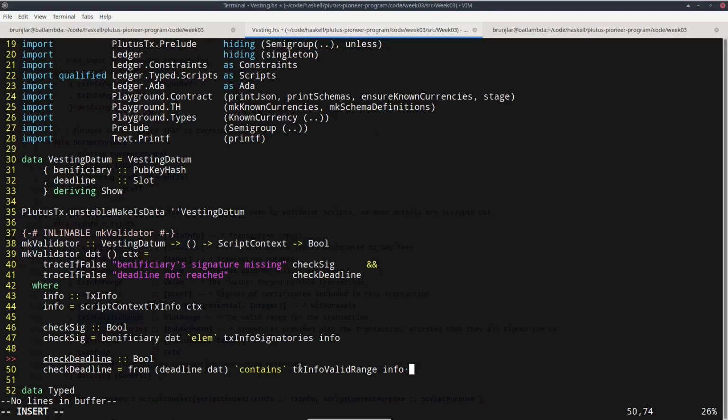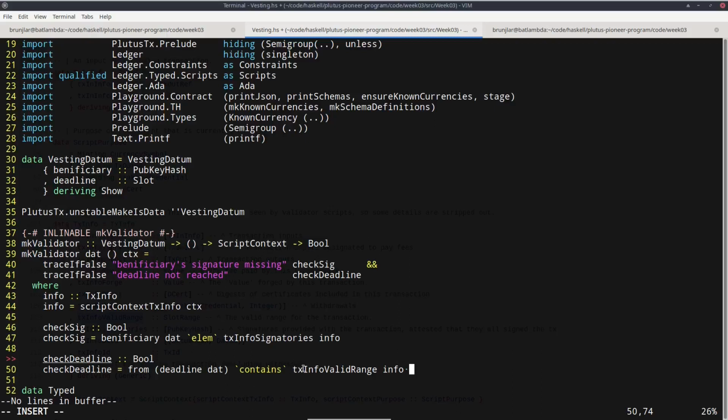So again, we don't know what the current time is, but we do know, because we have reached script validation, that the current time falls into this txInfoValidRange info field, because that is checked first. If it wouldn't, then we would never reach this point in the code, because then the validator wouldn't even run. So after this first step of validation, we know the current time lies into this range.